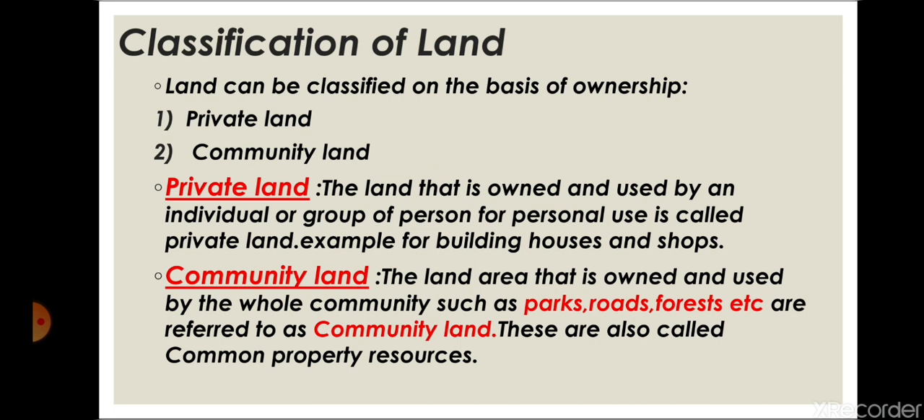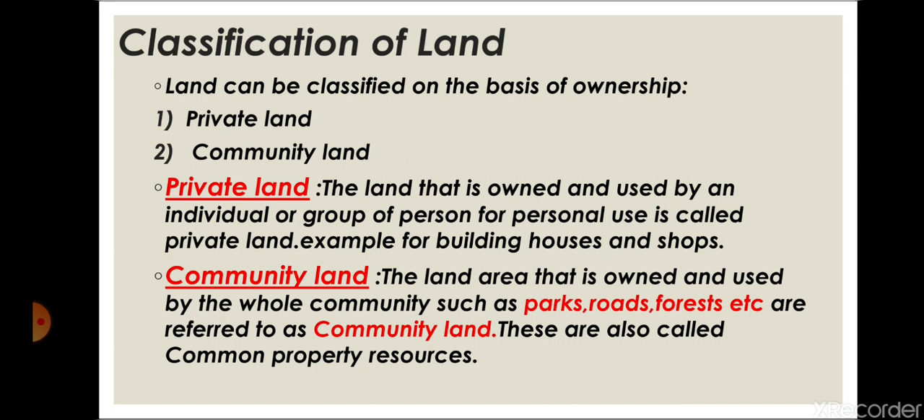Now, classification of land. Along with the use of land, land has also been classified on the basis of ownership. What is ownership? It is who owns that land, whose land it is. So it is of two types: private land and community land.